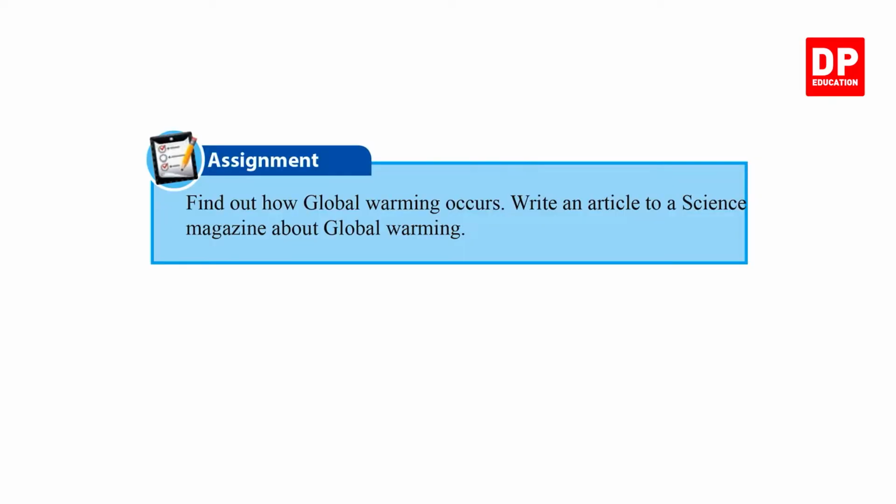Right, we have an assignment to do. Find out how global warming occurs. Write an article to a science magazine about global warming. So you can read about global warming, right? You can read magazines, books, and you can even refer to the internet and find more information about global warming,